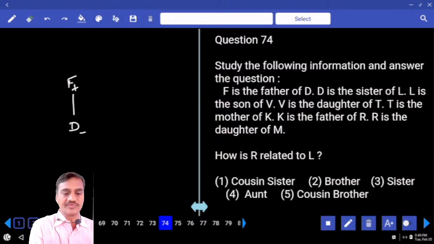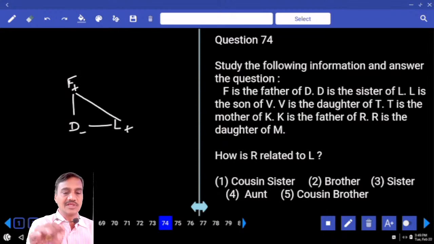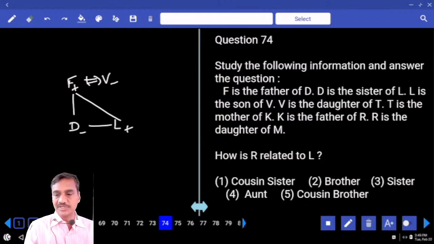And D is the sister of L. D and L are siblings to each other. L is the son of V. As of now, L is the son of F. L is the son of V, which implies that F and V are a married couple. F is male, V is female.